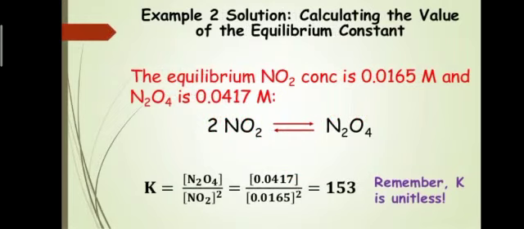Putting in the equilibrium values of the reactants and the products, N2O4 is the product, so we write the ratio of product to reactant. First we write the product value, N2O4, which is 0.0417, divided by the reactant NO2, which is 0.0165. So the value of the equilibrium constant will be 153. This was all about the law of mass action.